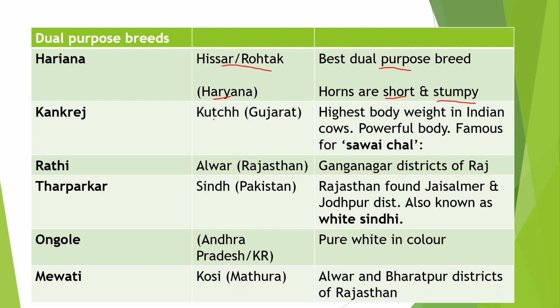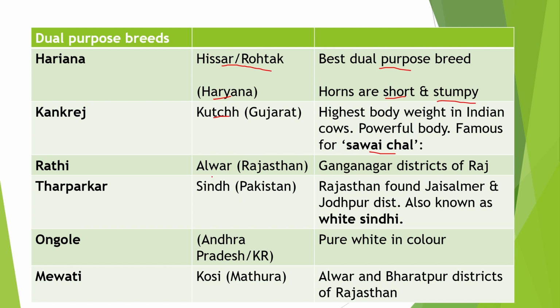Next breed is Kankrij. It is native of Kutch area of Gujarat. It is having highest body weight in Indian cows and a powerful body and it is famous for सवाई चाल. सवाई चाल एक टाइप की वॉकिंग स्टाइल है और इसीलिए हम इसे प्लॉइंग करने के लिए यूज़ करते हैं.